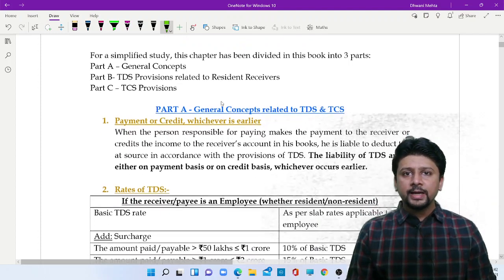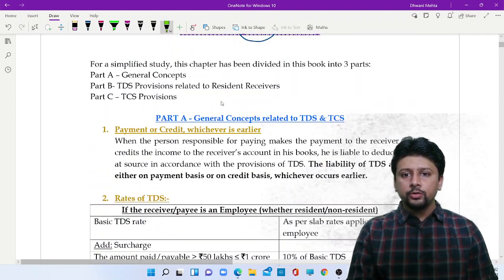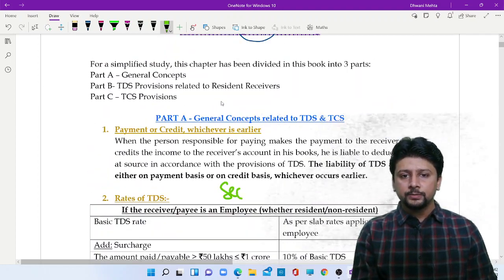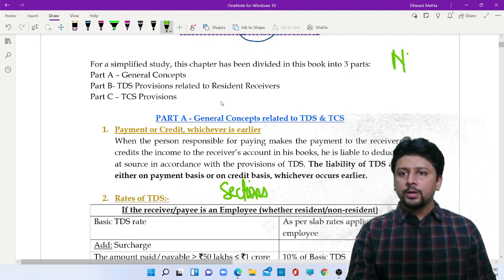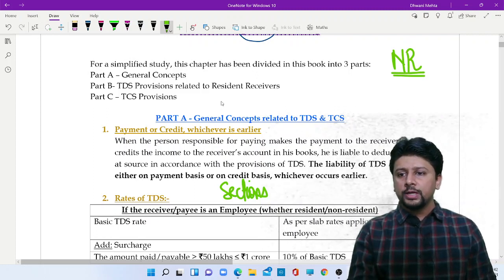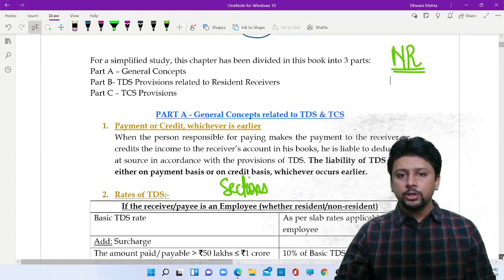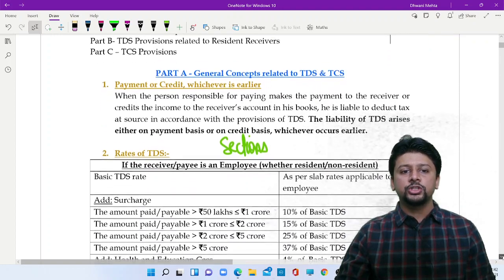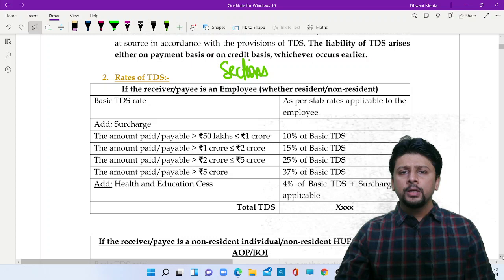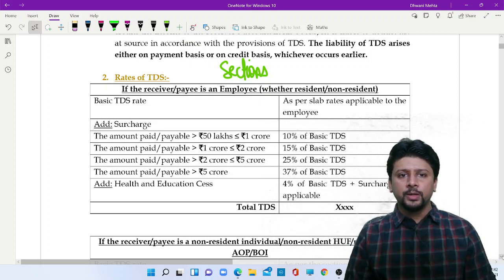TDS has to be done as per certain rates. Those TDS rates are given to you by the sections. But specifically, if you are making a payment to non-residents, then you not only have to deduct the basic TDS amount, but you also have to deduct surcharge and health education cess. Just for simple theory, remember this; there is a very less chance that this comes up in your paper.